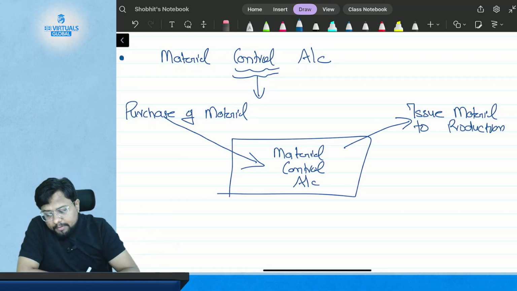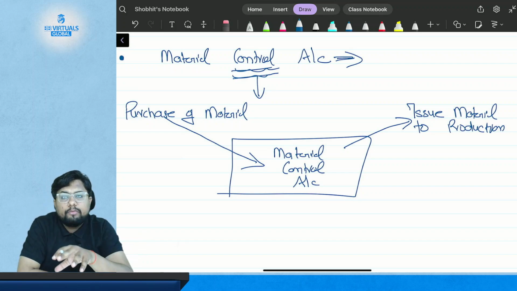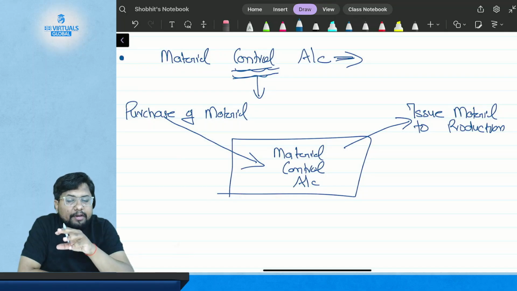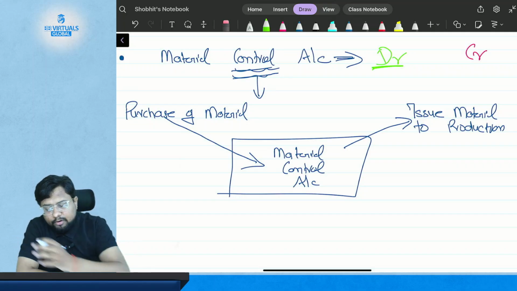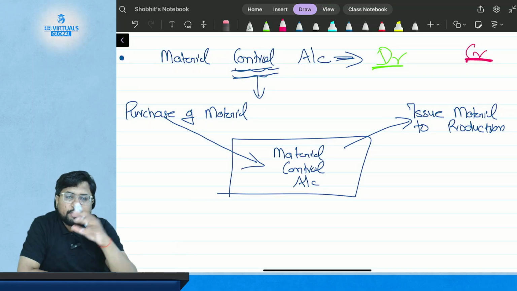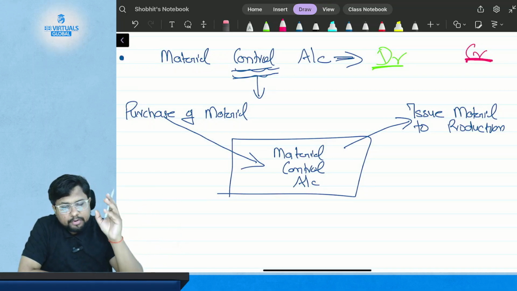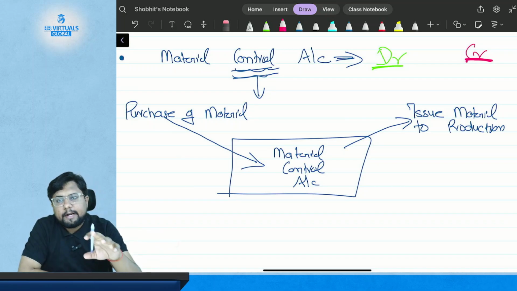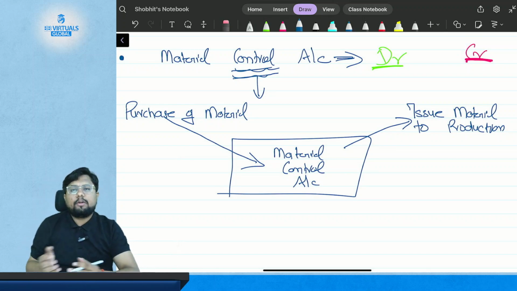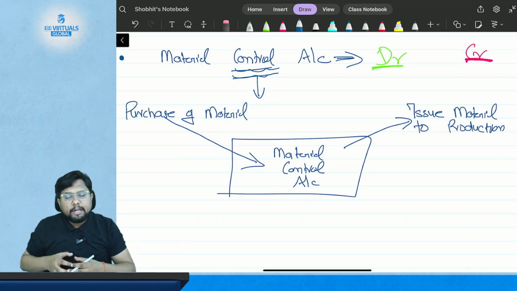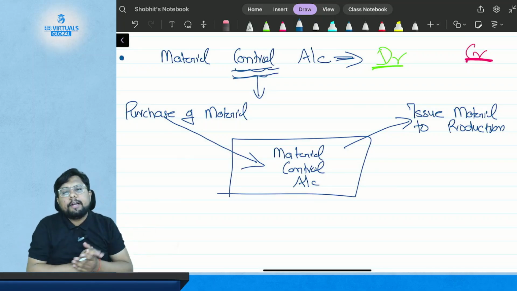Now when we talk about material control account, it is literally the account that we have studied in financial accounting, where there will be a debit and a credit. Debit will be the left hand side of the account, and credit will be the right hand side of the account. So this is literally the same debit and credit that we have studied in financial accounting. Every time there is an in of material, or when you receive or there is inflow of the material, it will get debited. Whenever there is outflow of the material, it will get credited.